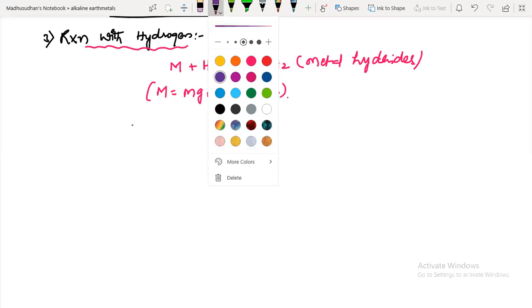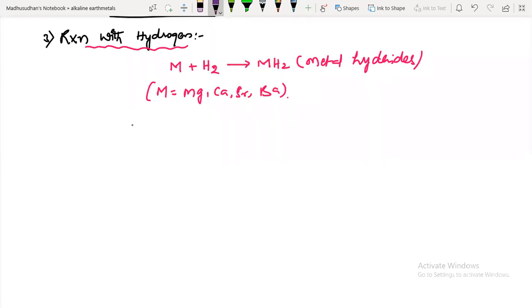Beryllium hydride is more conveniently prepared by a different method. Look at this, I am writing beryllium hydride preparation, this is an exception. They will not follow this method. It is prepared by using beryllium chloride in the presence of a strong reducing agent, lithium aluminum hydride. What is the name of this, guys? Lithium aluminum hydride.